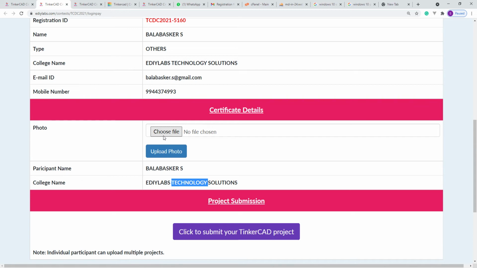So kindly upload your participant photo here. This is a one-time thing. Once you upload that, this process will be completed. For example, I'm clicking over that and adding some photo. Think of this as my image. I'm clicking over here and clicking OK. So click the upload button.